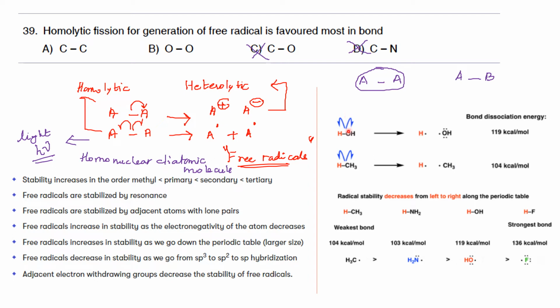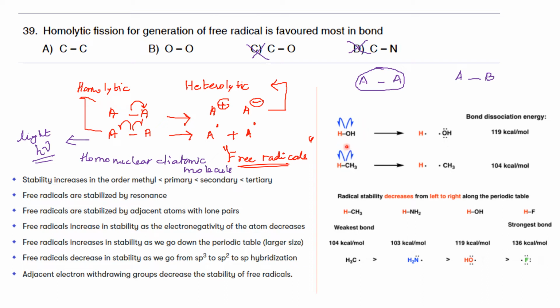When you consider the energy for the cleavage of this bond, normally we expect a lower bond dissociation energy for H2O, because we assume that H dot and OH dot are quite stable, so it will have lower bond dissociation energy.